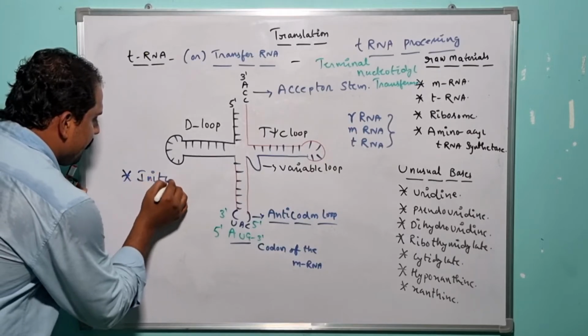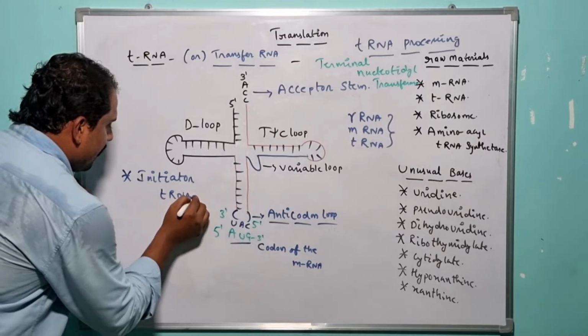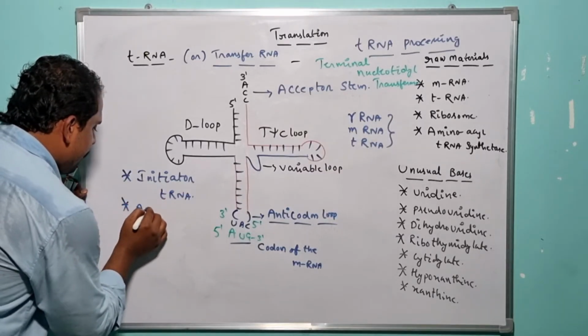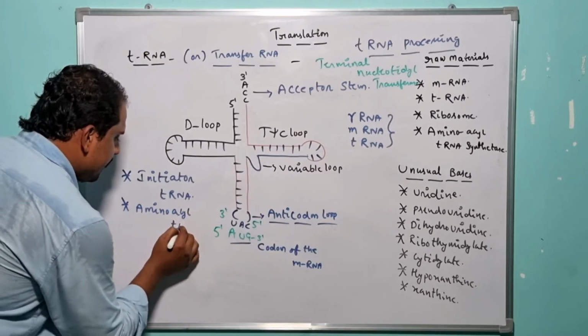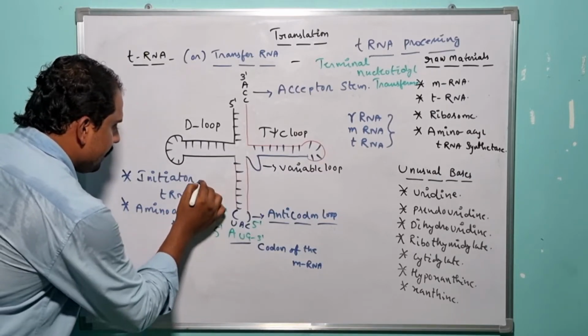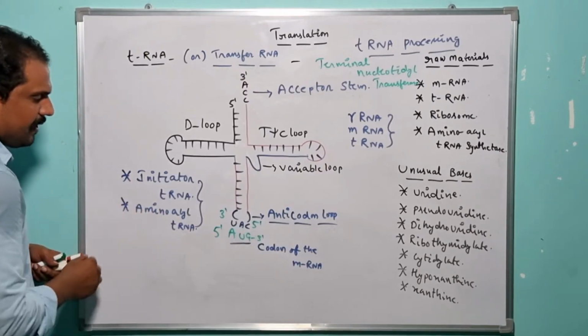So one is initiator tRNA as well as amino acid tRNA.